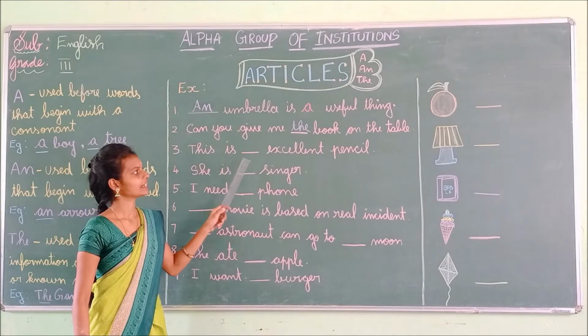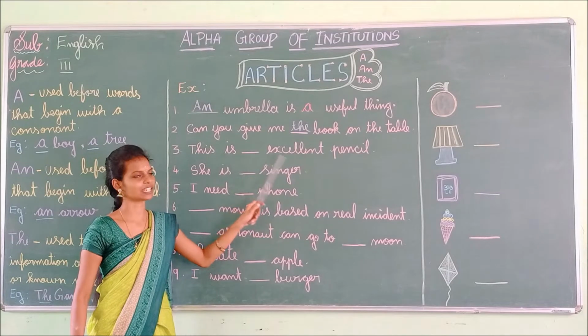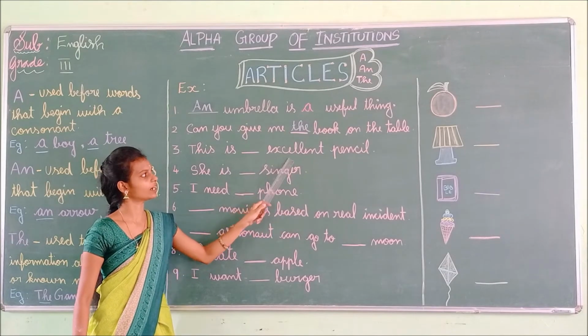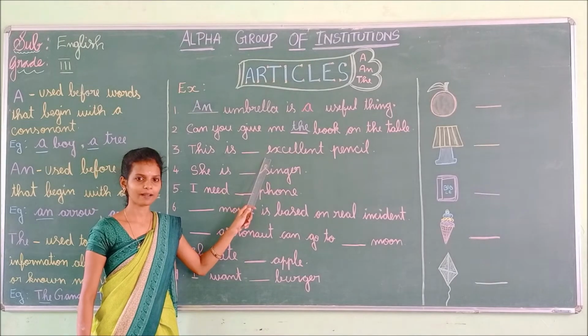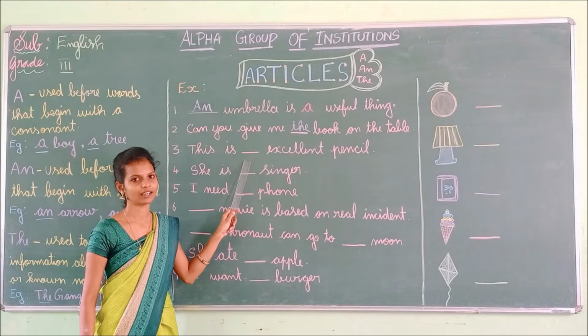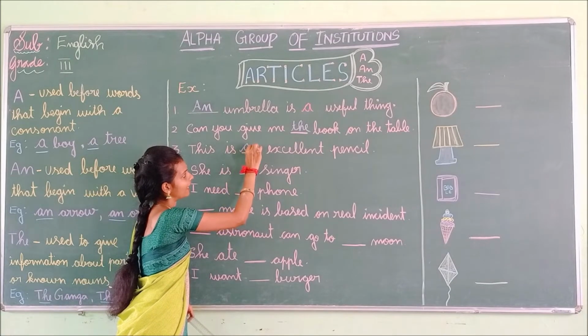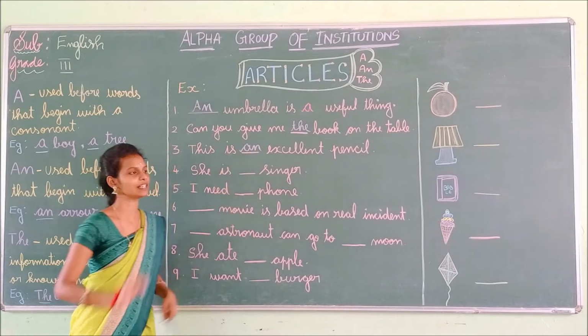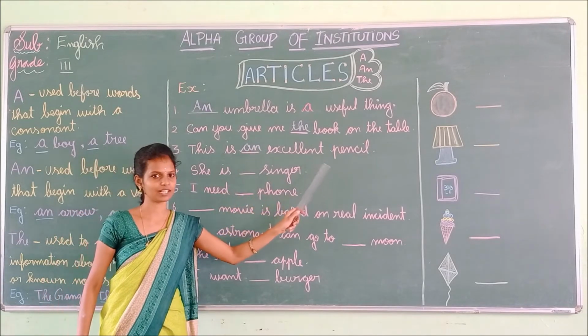Third one. This is dash excellent pencil. See the word excellent. The word begins with E. E is a vowel sound. Yes, very good. So what do we have to use here? An. Yes. This is an excellent pencil.